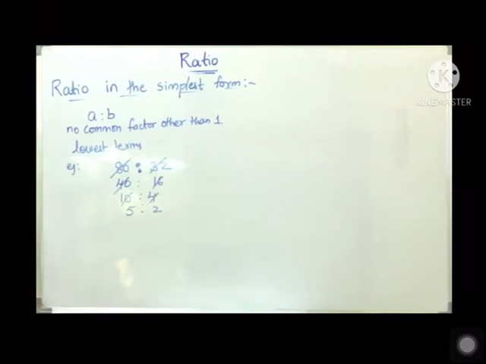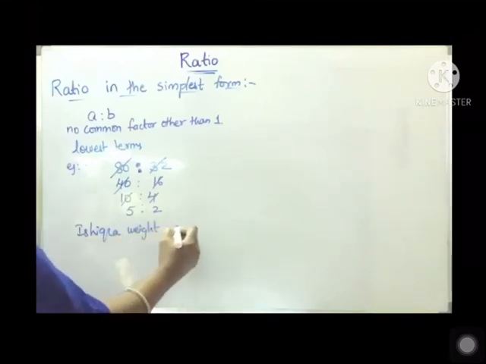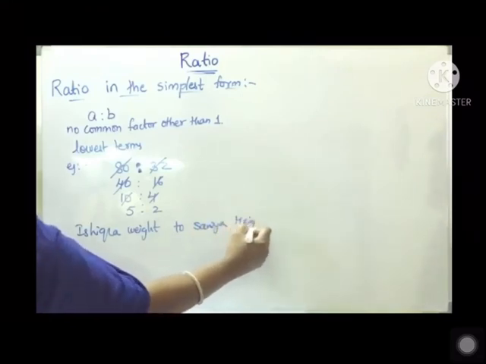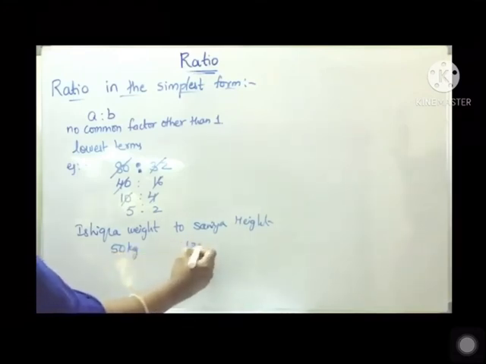Okay children, next, in a ratio we compare quantities. Once again I am repeating, in a ratio we compare two quantities. The comparison becomes meaningless if the quantities being compared are not of the same kind. For example, I cannot compare Ishika's weight to Sania's height, because Ishika's weight is 50 kg whereas Sania's height is 125 centimeters.